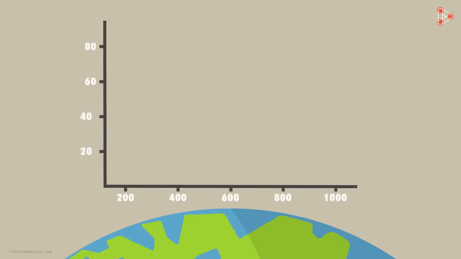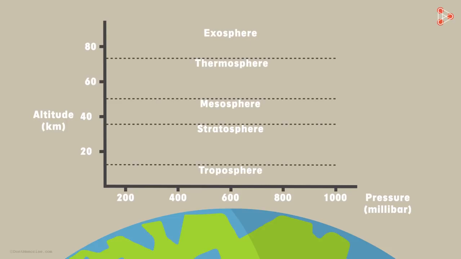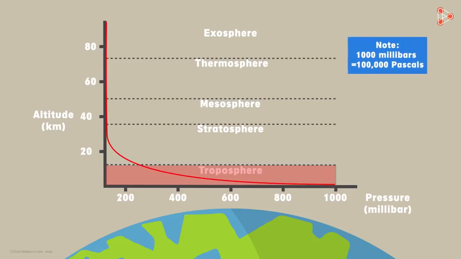A graph which represents pressure at a particular altitude. The graph also represents how the pressure varies from layer to layer. The troposphere layer is closest to the surface of the Earth, and the pressure in this layer goes up to 100,000 Pascal, where Pascals, represented by Pa, is the SI unit of pressure. This is massive pressure. This pressure pushes and pulls the object on the surface on the Earth.